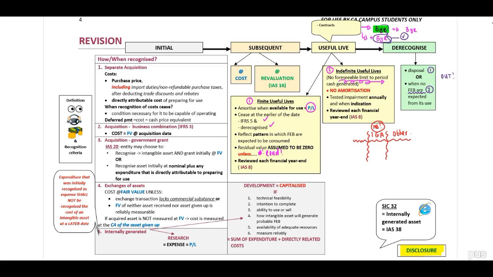Then SIC 32. This will be, for example, when an entity spends resources, money in developing their own website, either for internal or external use. Do you capitalize these costs? SIC 32 indicates to us that we can debate and indicate that this will be an internally generated asset. Therefore, we have to prove that it has to meet our criteria. If yes, you can capitalize these costs. And then you need to follow the rules of IAS 38.